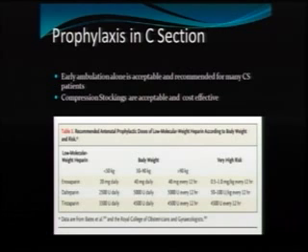For prophylaxis for cesarean section, the most important thing is early ambulation alone is acceptable in low risk patients, and compression stockings with or without low molecular weight heparin for the moderate risk population. For prophylaxis, you require enoxaparin, again 40 milligrams daily for a patient weighing 50 to 90 kg. This is our usual one.